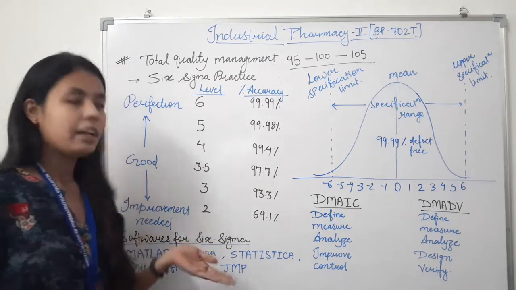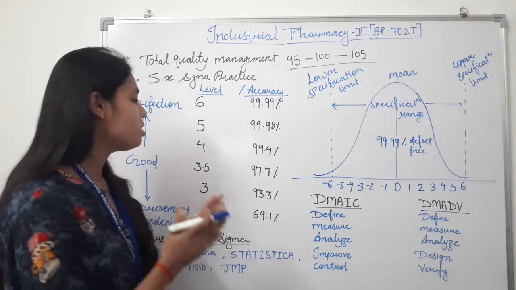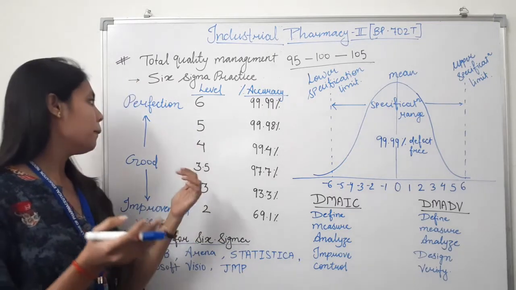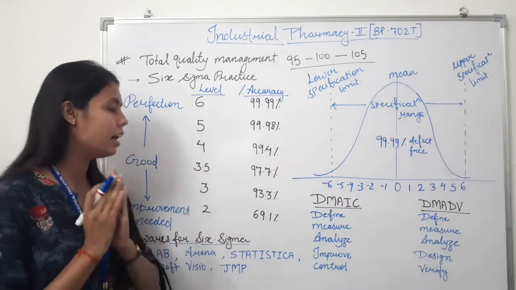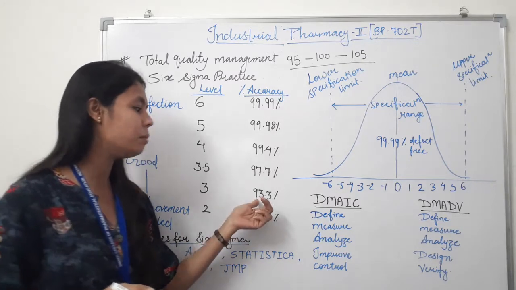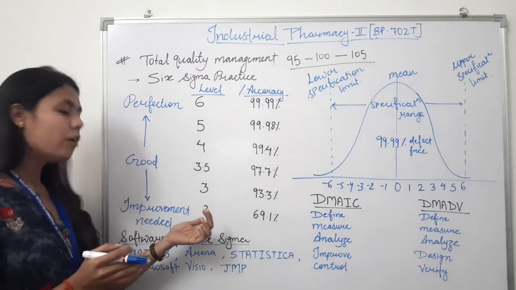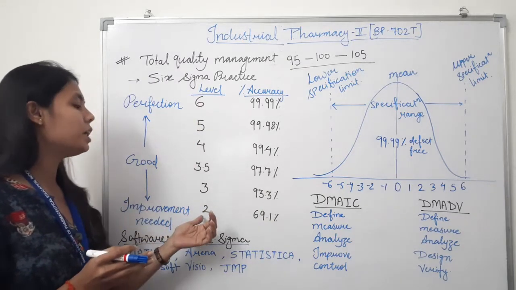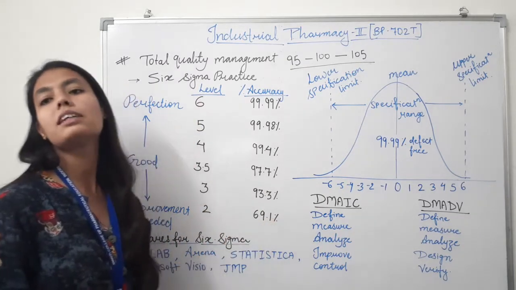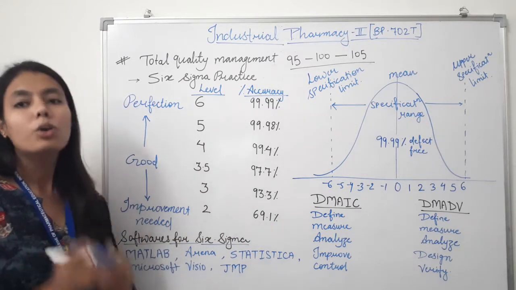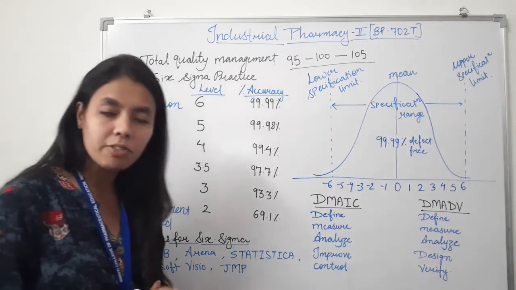At level 3.5 the accuracy level will be 97.7%. At level 3 the percent accuracy will be 93.3%. At the lower level, that is level 2, the percent accuracy will be 69.1%, which is not good for pharmaceutical manufacturing.